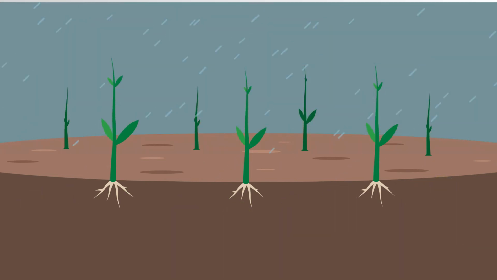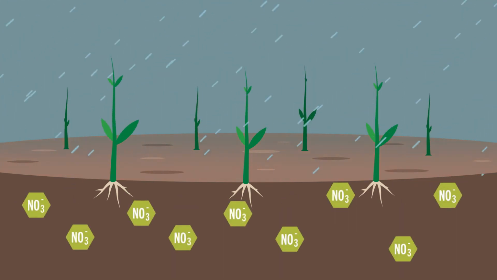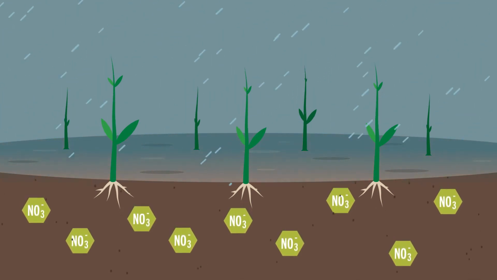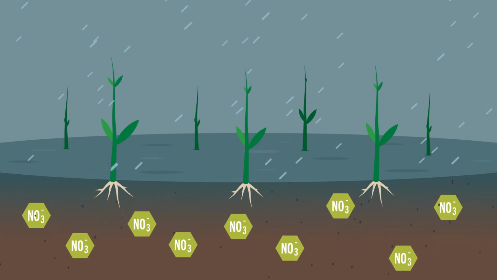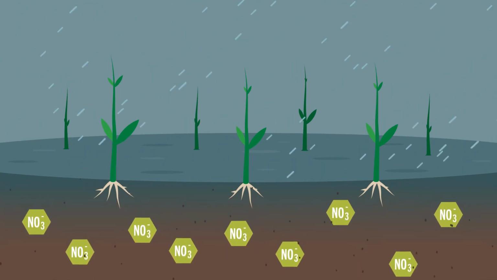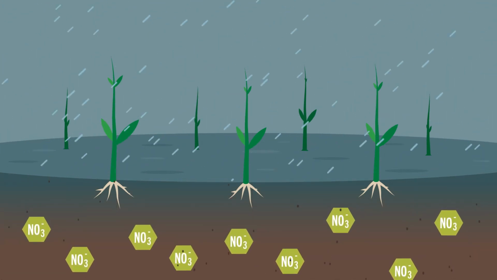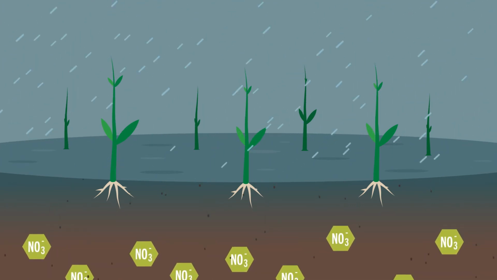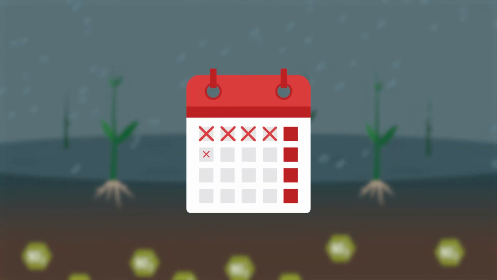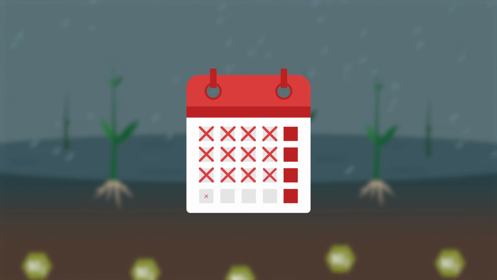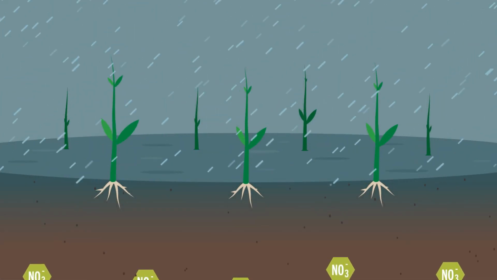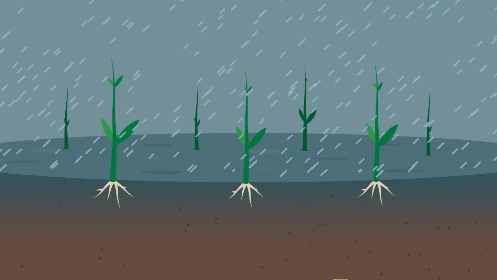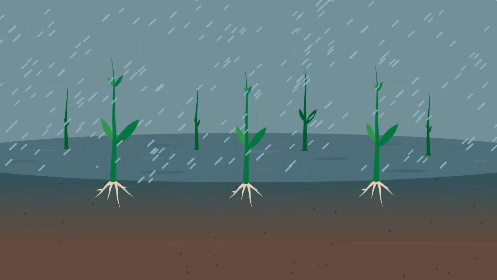Nitrogen in the nitrate form can be lost to leaching when the soil becomes saturated. Gravity then takes water and dissolved nitrate downward through the soil profile, eventually moving the nitrate below the root zone, rendering it unavailable for crop uptake. Other factors that can contribute to losses via leaching include an extended period between nitrogen application and crop uptake, above average rainfall or large precipitation events, sandy textured soils with high infiltration or tile drainage.